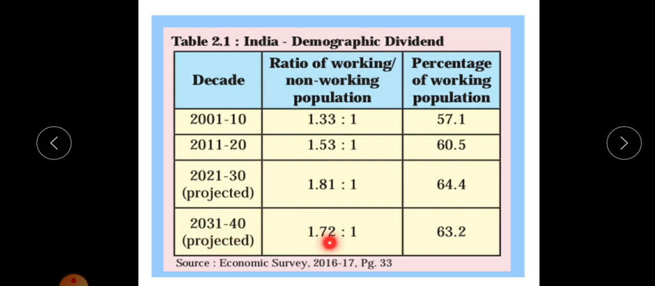In 2031-40, the ratio is 1.72 to 1. So in 2031 to 40, this ratio is reduced by a very minor point, but it is reduced. It is only because the population scenario of the country will change after 2030. That's why the working and non-working population also changes.